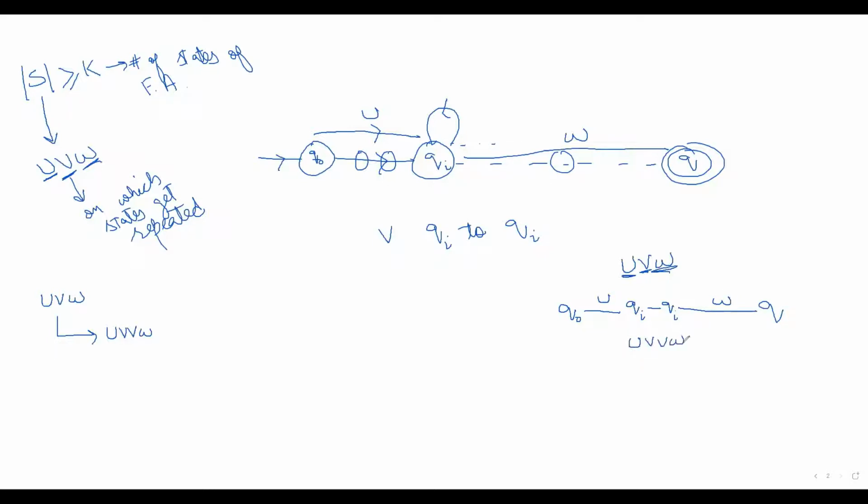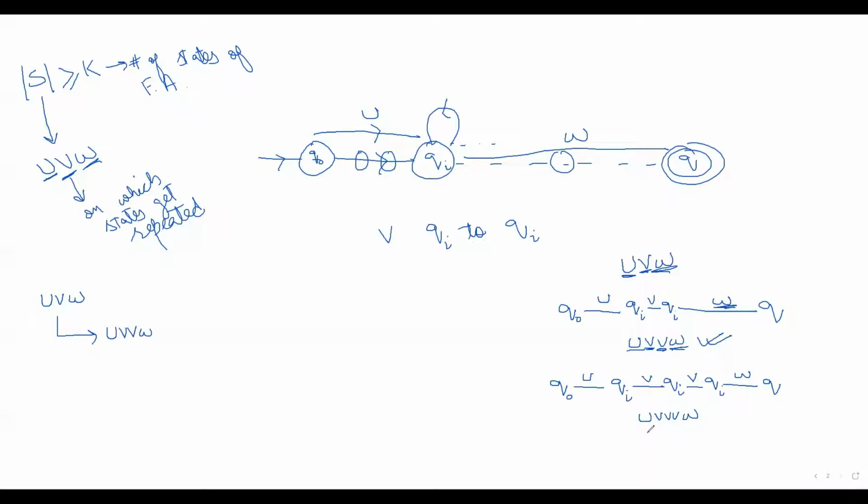Now let's take this particular string uvvw and see where it will go. On q0, by consuming u, it will go to qi. Now we have the v part of the string, and we know it will go from qi to qi. Now we have another v, and again on v it will go from qi to qi. Now we have w, and we know on w it will go from qi to q. And q is our final state, so this string will be accepted. Likewise, this string will also be accepted.